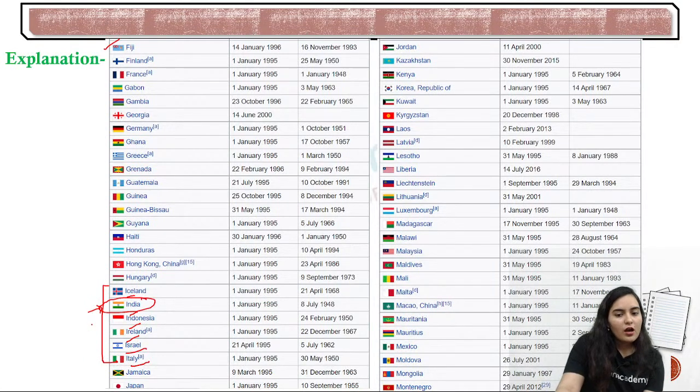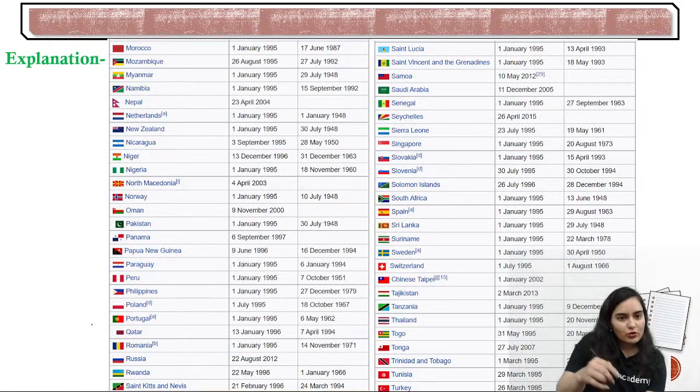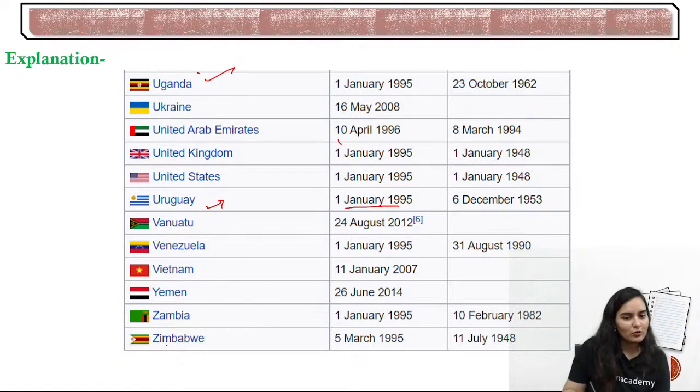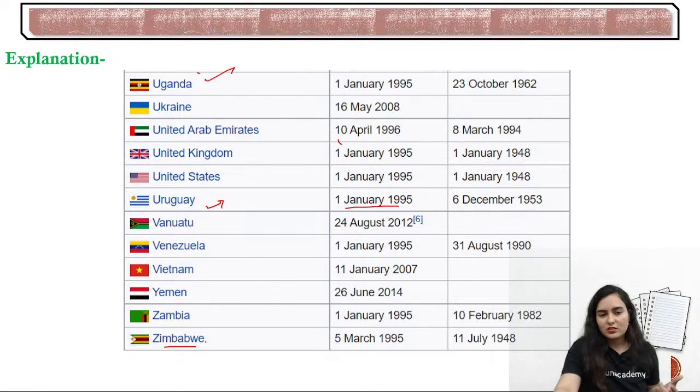Okay, so now this Morocco is there. Then Saint Kitts, then Saint Lucia, and then here we can see Turkey, and then Uganda, Ukraine, USA, UK. Okay, Uruguay, so we remember the Uruguay round, the eighth round of the GATT, where WTO emerged, where WTO started. And the last one is Zimbabwe.